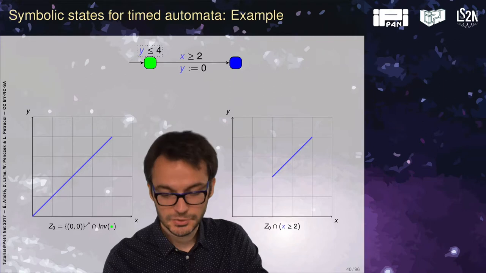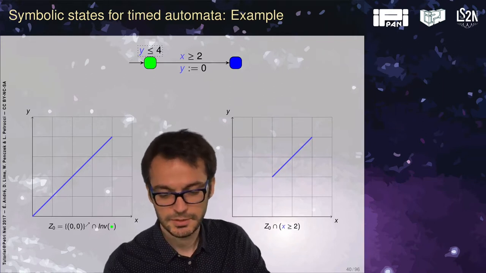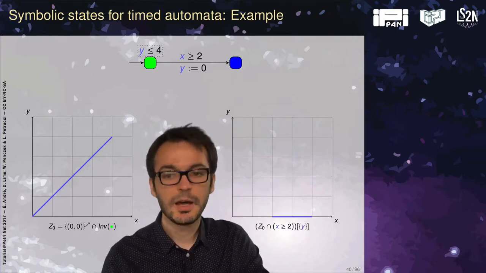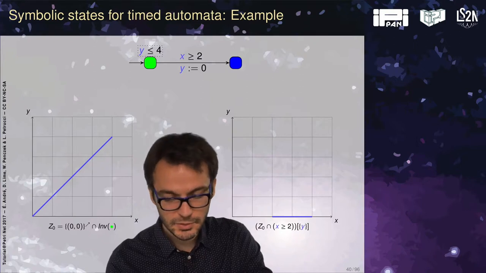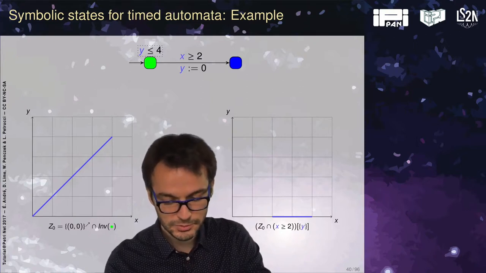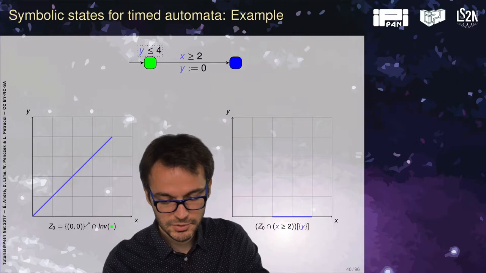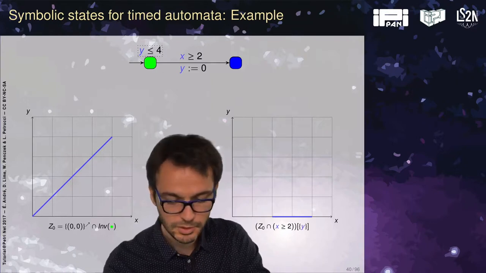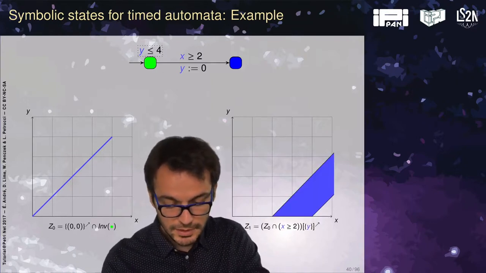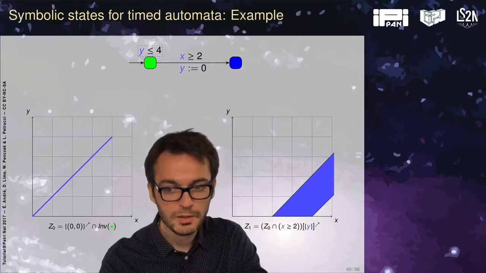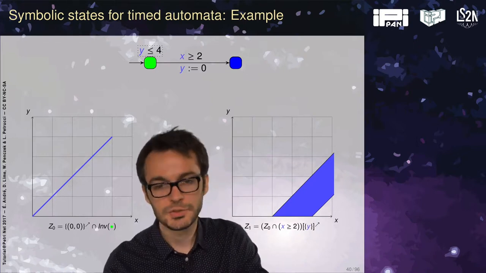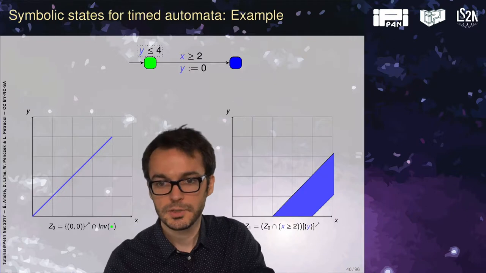I intersect with the guard, so only this part is kept. Then I apply the reset, so I reset y, meaning that the 2-dimensional constraint becomes a 1-dimensional constraint because y is 0. Then I apply time elapsing, so I can be anywhere there. And finally, I intersect with the target invariant, but I have no target invariant, so I stop here.